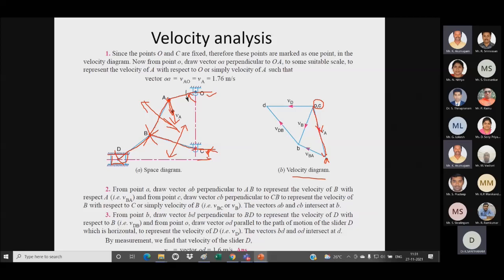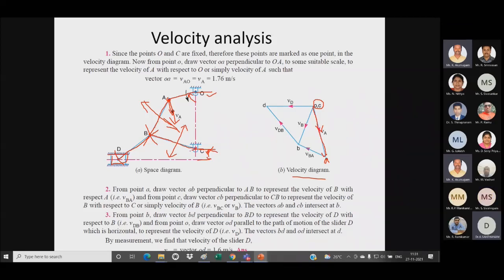If I draw a perpendicular line from C only, you can see the velocity of B will be coming downwards like this. So it will be in this direction only. If we draw upwards, we cannot close the polygon, so the polygon may not be closed.